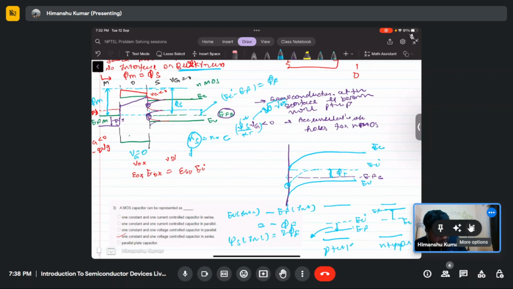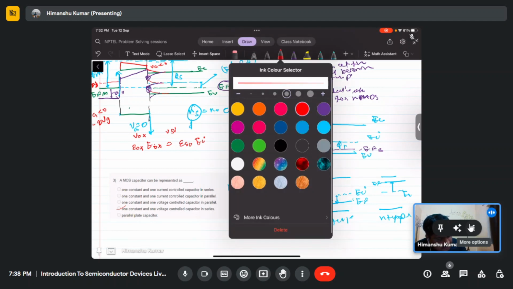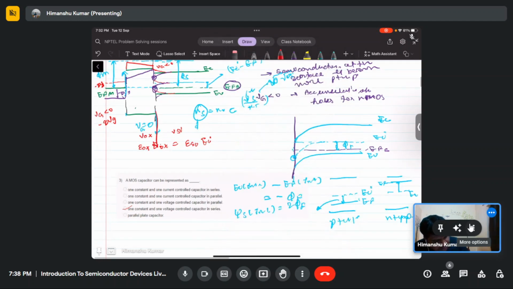When you apply more negative gate bias, the negative charge at the interface, balanced by the positive charge, will increase much more, at the interface only. So the whole voltage after the inversion will appear across the oxide region only.